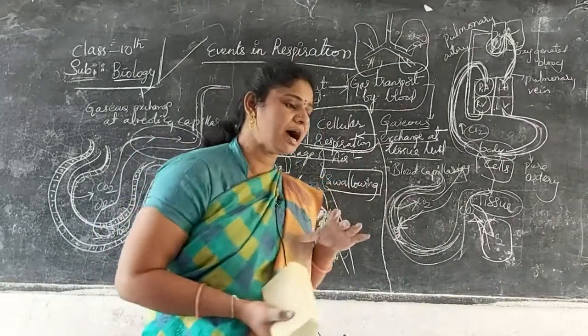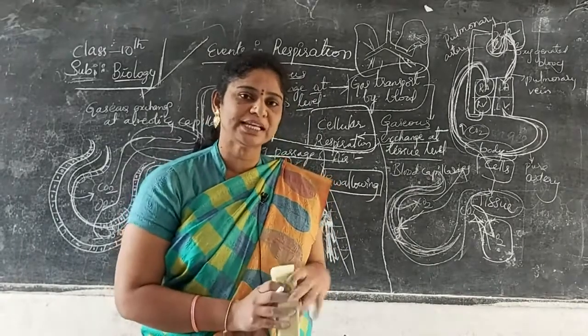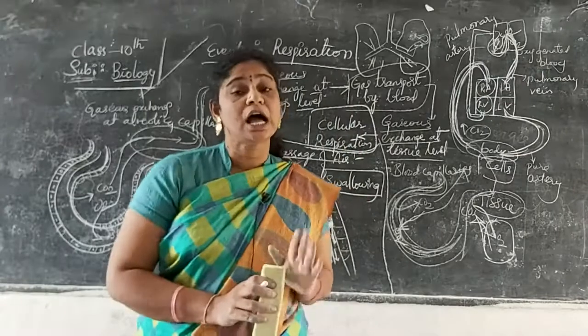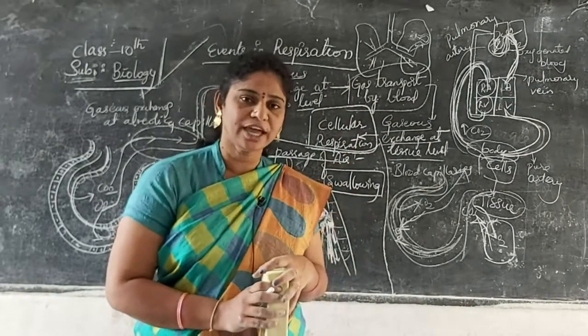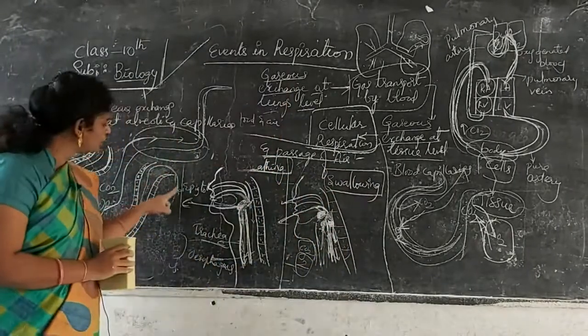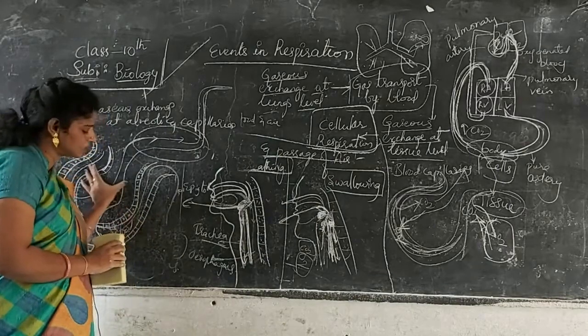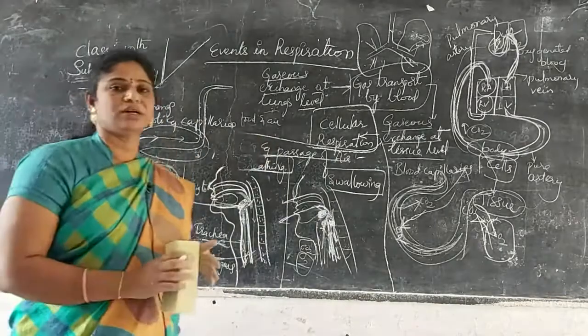See here, the heart is only a pumping machine. Purification of our blood is seen in the lungs. Ultra purification is seen in the kidneys. Hope you understood this. So from here it moves into the heart. This is present in the lungs. Again it moves into the heart, and from the heart to various parts of our body.